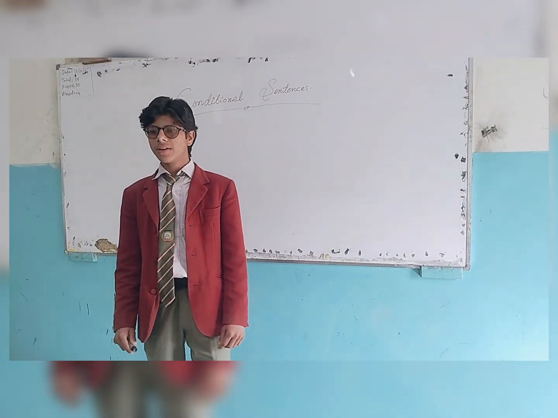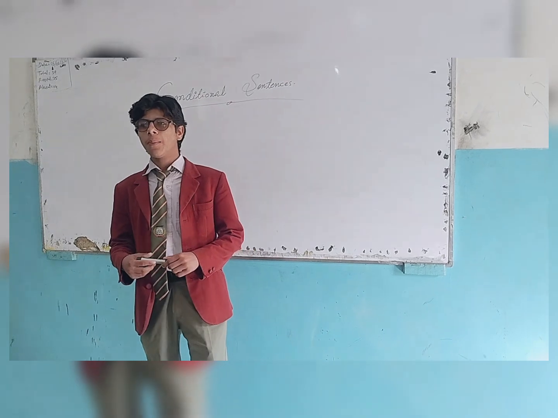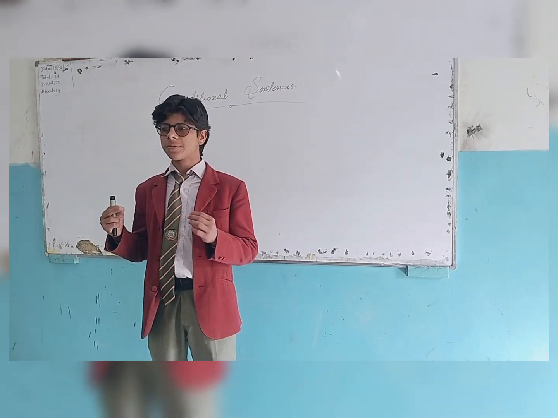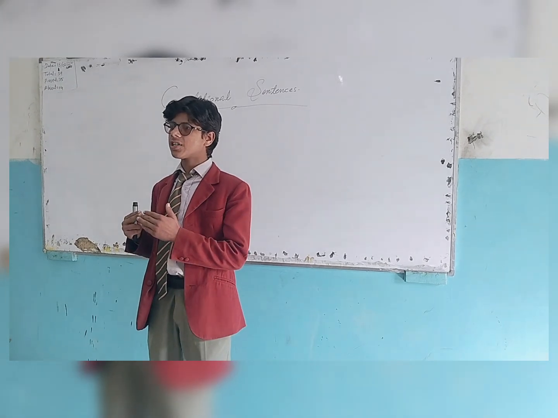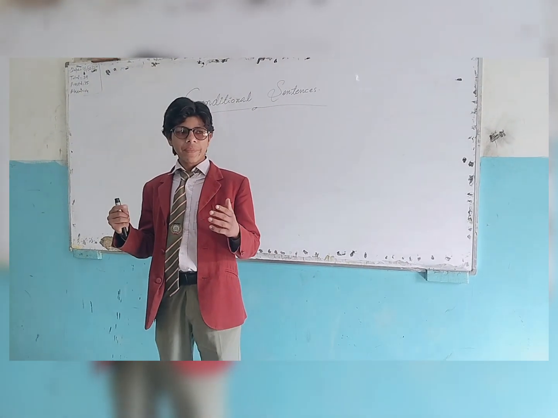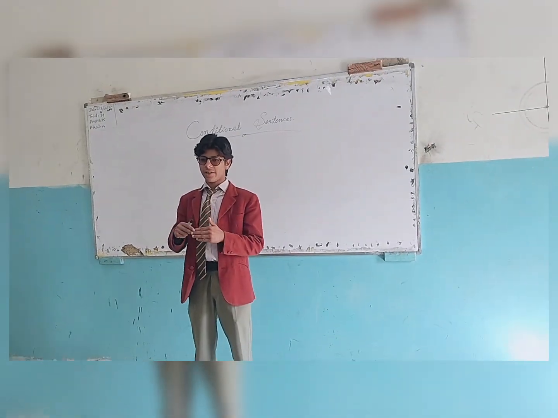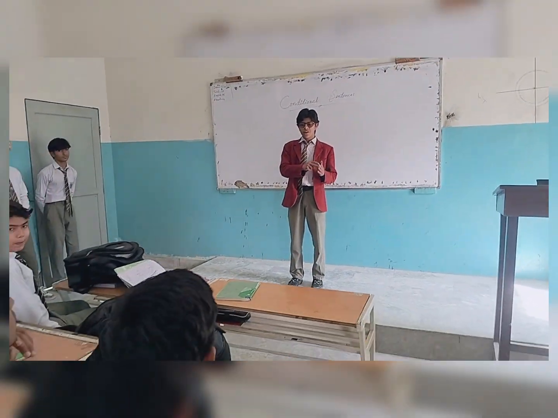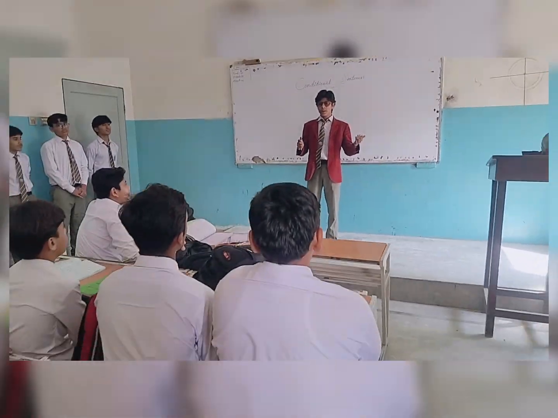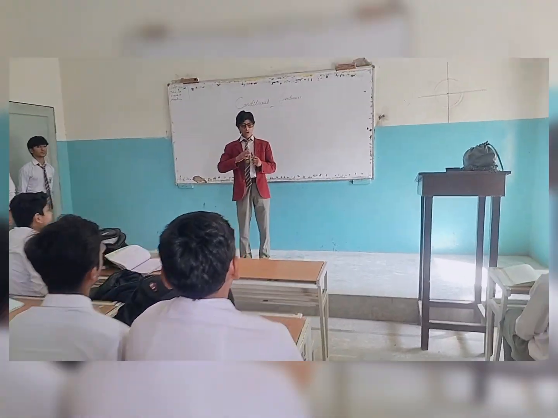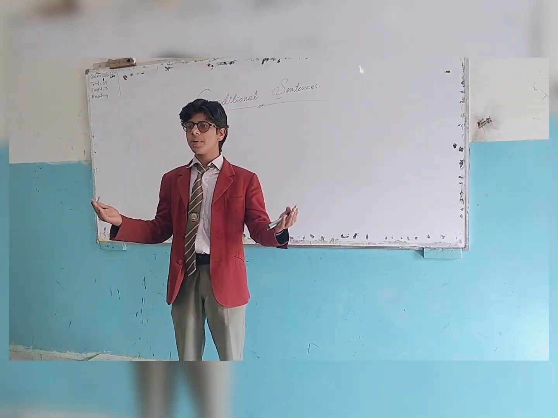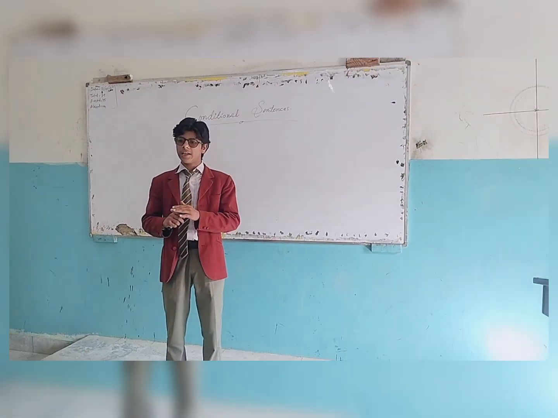Assalamu alaikum. I am Mohammad Sulaiman from class 8. Today I am here to tell you about the first conditional. First conditional is a structure which expresses a possible condition and a probable result in the future. It assumes that the condition, the situation, is real and the result is in the future. For example, if I go to Sakhar, I shall buy a newspaper. In this, if I go to Sakhar, this is a situation and it is real. I shall buy a newspaper, and that is not certain. It can happen or it cannot happen.